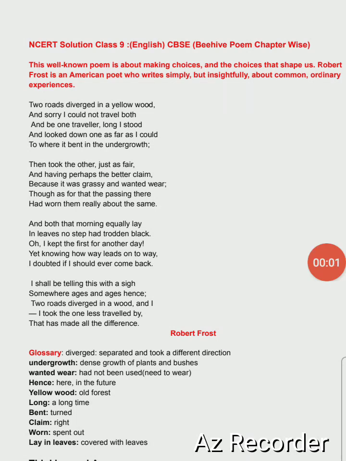साथियों, आज हम पढ़ेंगे एनसीईआरटी सॉल्यूशन क्लास 9th का है, जो कि बीहाइव पोएम. Everybody, you know that Beehive book's poem name is The Road Not Taken. It is composed by Robert Frost. He's a famous poet. Everybody you know. The Road Not Taken.